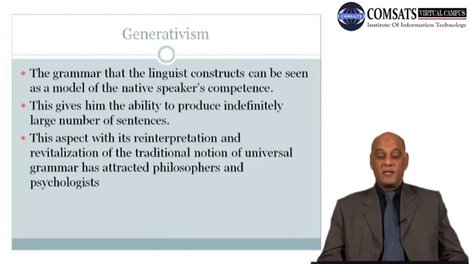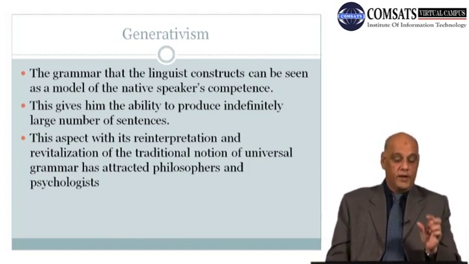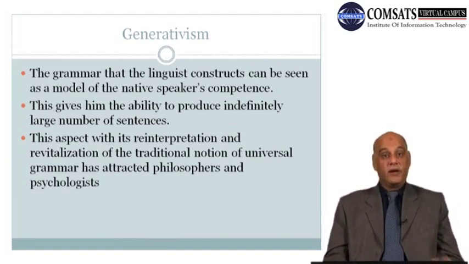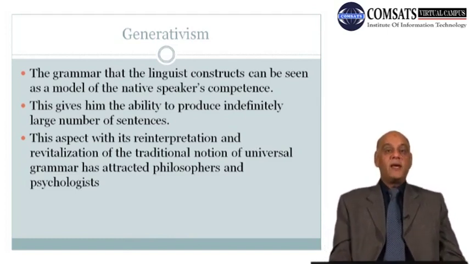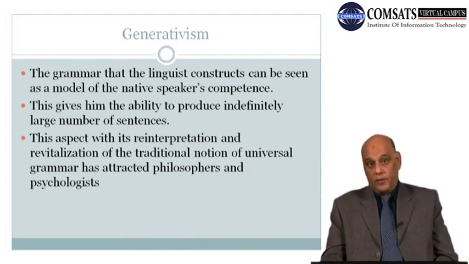But now this aspect says that the competence level differs. There are different storehouses in the minds of different people, and different people have different power to generate language. So this thing has really attracted the philosophers. Now they are putting this theory to many philosophical problems.